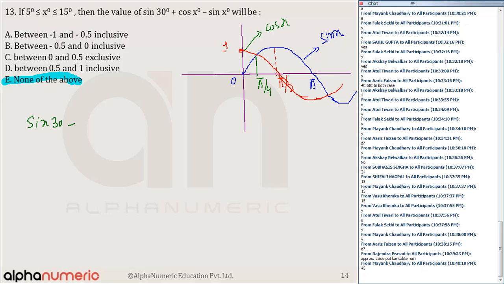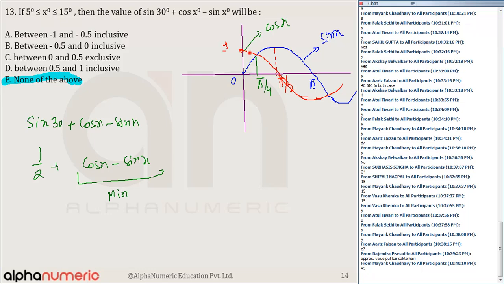So sin 30 plus cos x minus sin x, that is half plus cos x minus sin x. Now I need the minimum value, so the distance between these two graphs should be minimum. Since this is pi by 4, which is 45 degrees, and 0 to 30 is covered, I need this gap to be minimum.